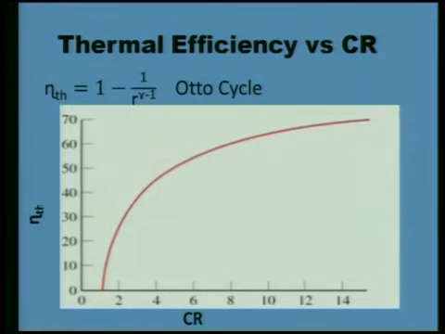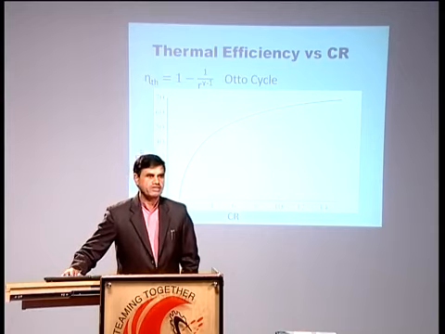In the case of petrol engine, our efforts are always to increase this compression ratio. Normally the compression ratio in petrol engines is around 8, 8.5. In the case of diesel engine, it is 15, 16, 17. So diesel engines have higher compression ratios, and petrol engines have lower compression ratios due to difficulties in combustion. In petrol engine, we can't increase compression ratio above a certain limit. However, as we increase the compression ratio, efficiency of petrol engine increases, but there are many limitations as far as combustion is concerned.